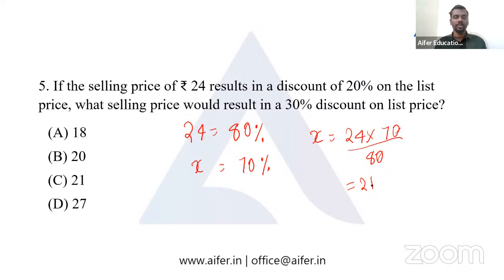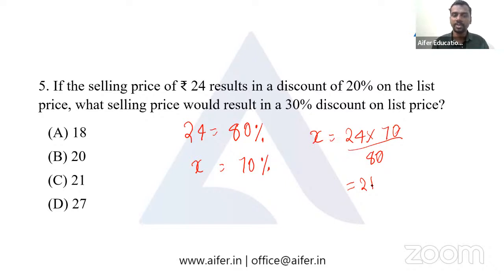In this particular question, it's given that the selling price of 24 results in a discount of 20% on the list price.